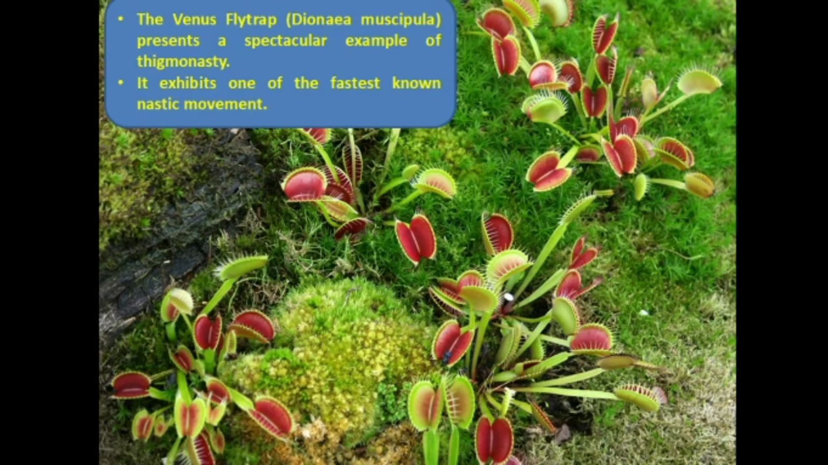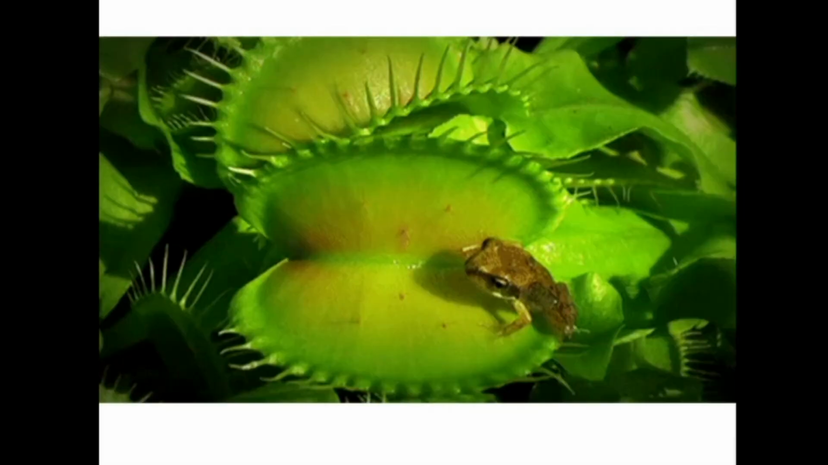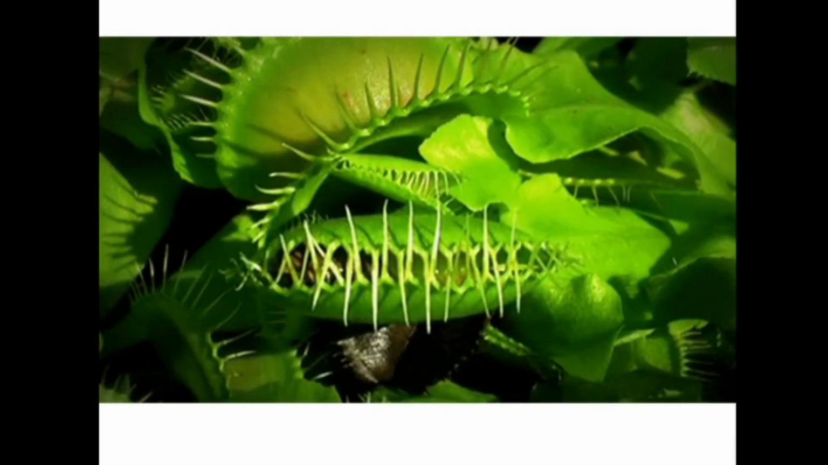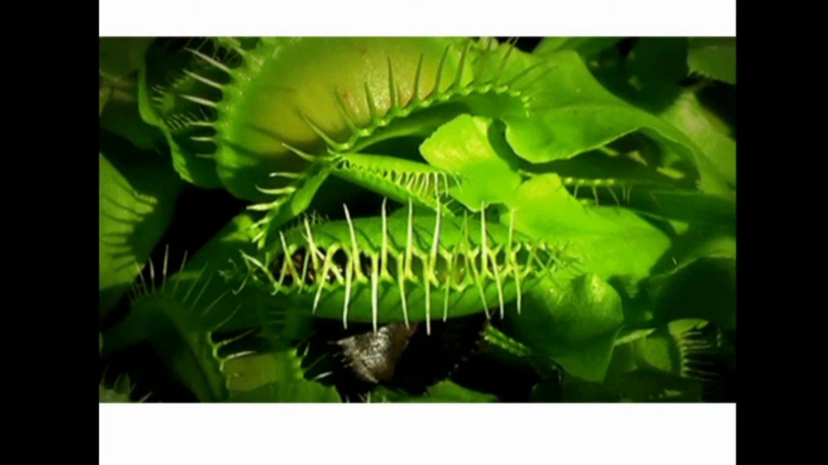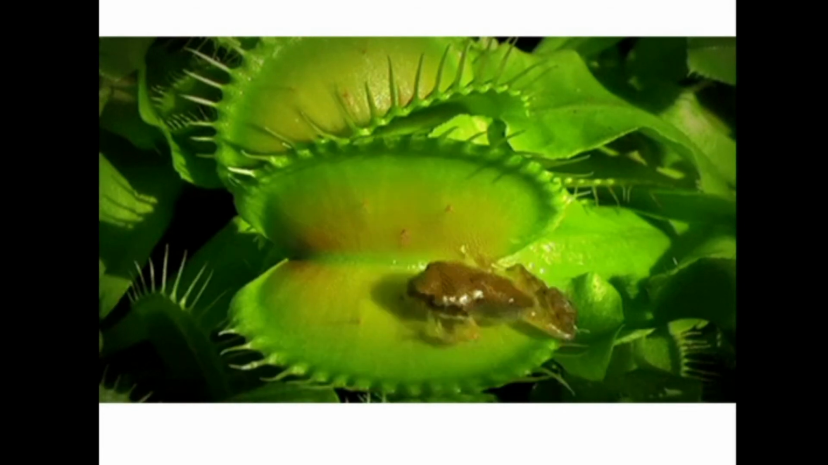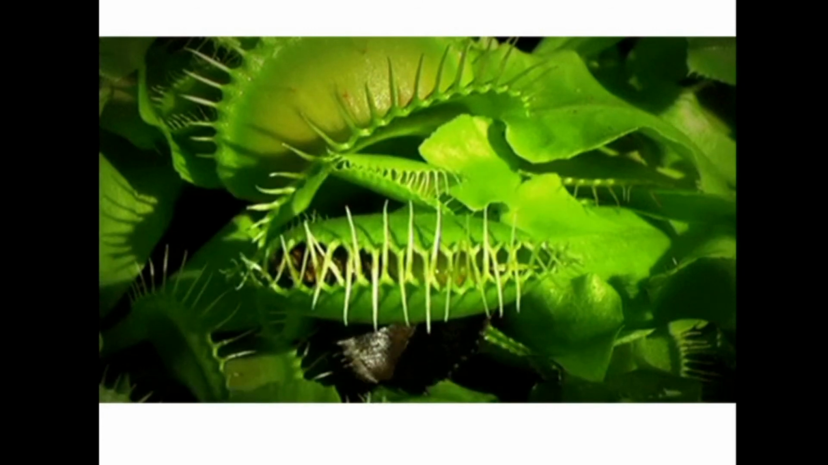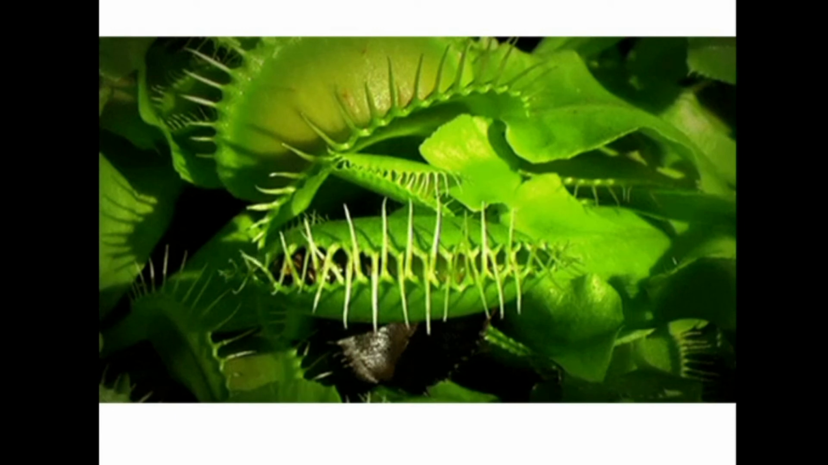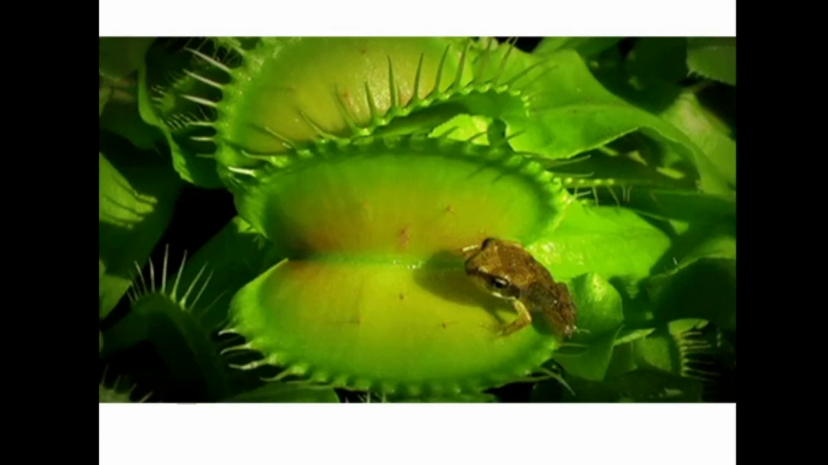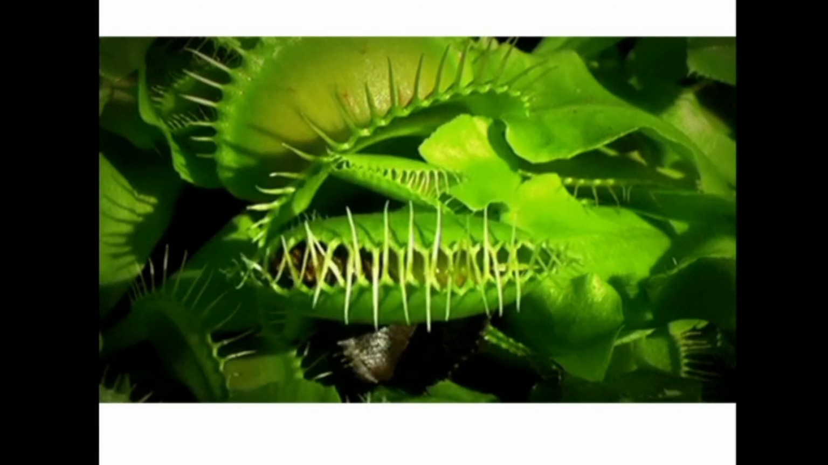Similarly, the Venus flytrap, Dionaea muscipula, presents a spectacular example of thigmonasty. It exhibits one of the fastest known nastic movements. So look at this video. The surface area of the trap consists of sensitive needle-like projections. When an organism touches these structures, the signal is transmitted very quickly and the trap closes and catches the living organism. Then it secretes enzymes inside for the digestion of the living organism by the plant.